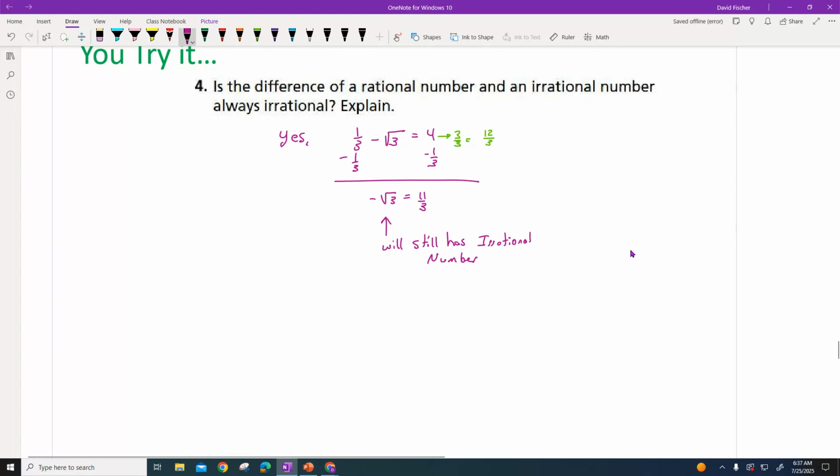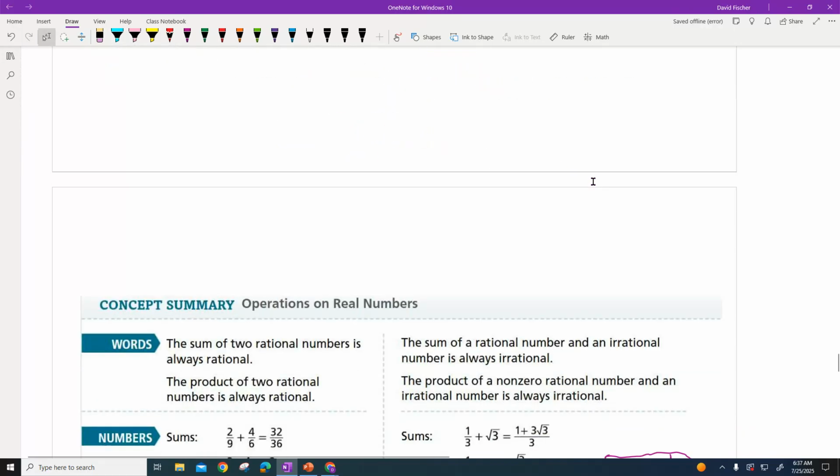Well, I used that square root of 3. Here's my rational number, a fraction. There's my irrational, so I said the difference. Here's my rational number, you have to go in order. Here's my "and," so the difference sign goes right there, and there's my irrational number. Then I just made up a random number over here. To prove my point, I subtracted a third from both sides. I needed a common denominator, so I converted it to 12 thirds. Subtracted and I got 11 thirds, but I still have this irrational number. So it's always an irrational number. All right, that's a lot there, but with practice on today's homework, you'll see it.